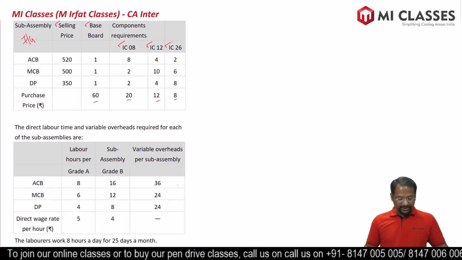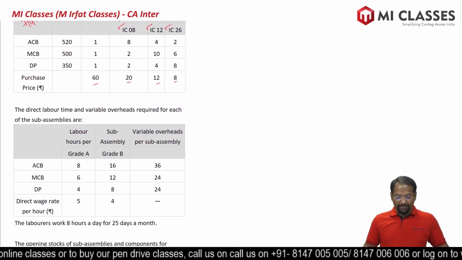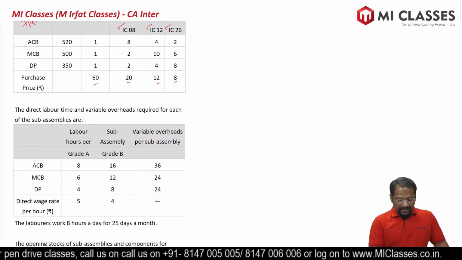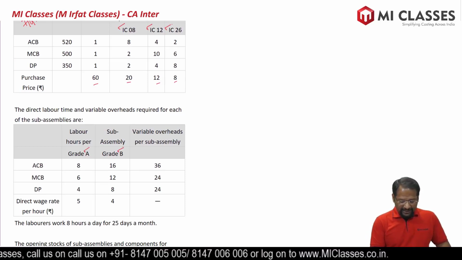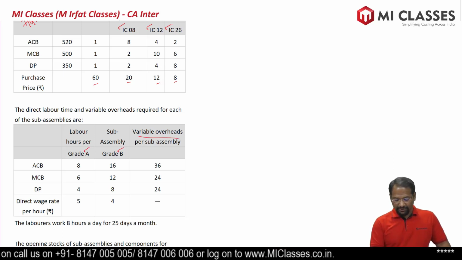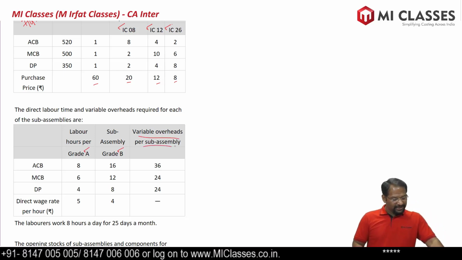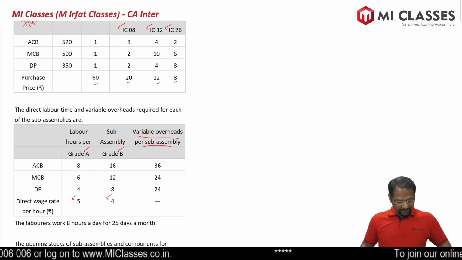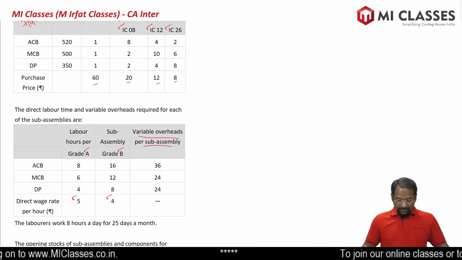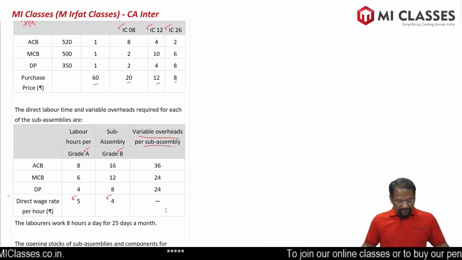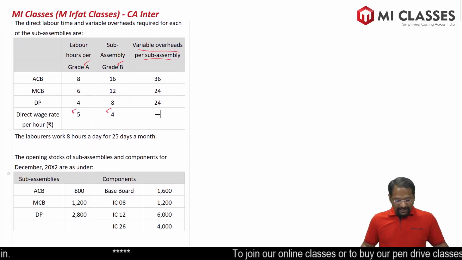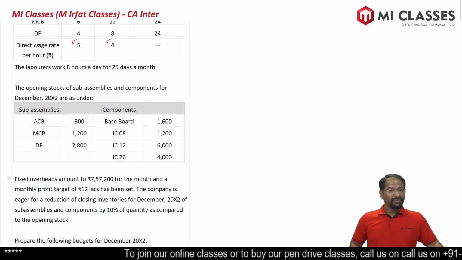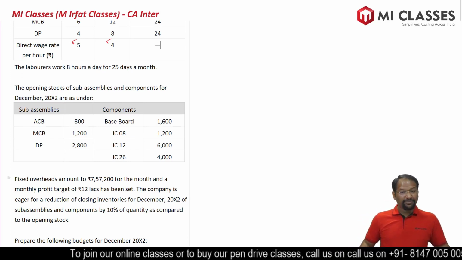Further, the question says the direct labor time and variable overheads required for each of the sub-assemblies are given. Labor, we require two types of labor, grade A, grade B, and variable overhead is already given in the question. Direct wage rate per hour is mentioned for grade A 5 rupees and for grade B 4 rupees. Further, the question says the labor work 8 hours a day for 25 days a month. So details are given for 1 month, which has 25 days, which is working days.